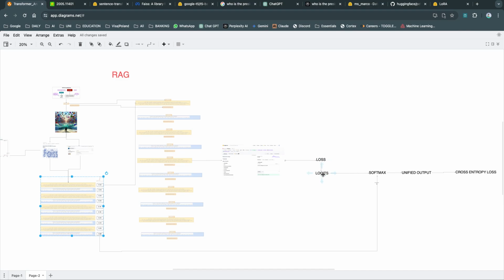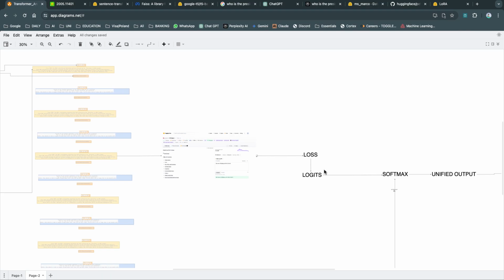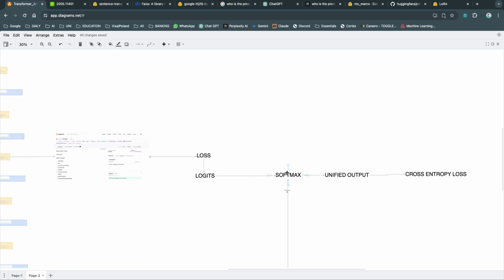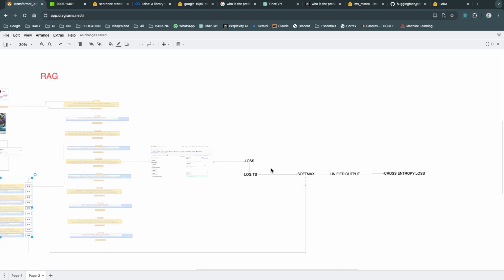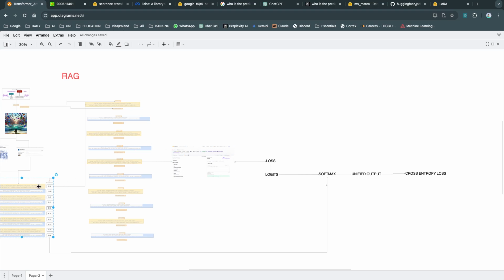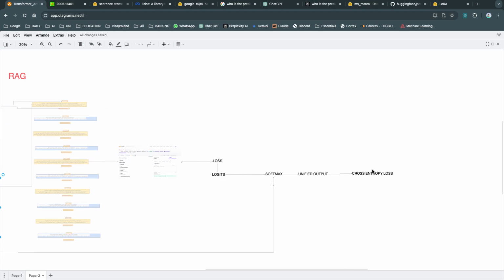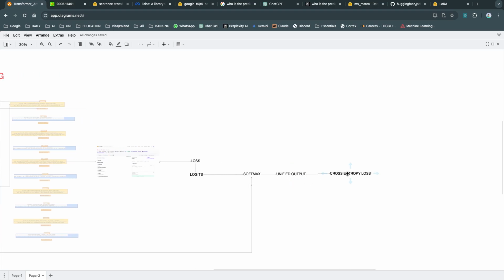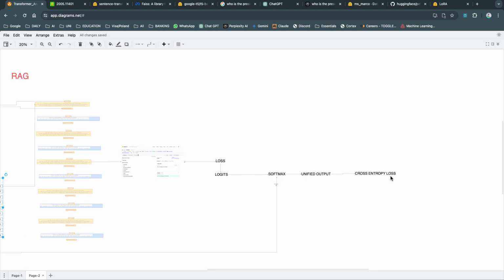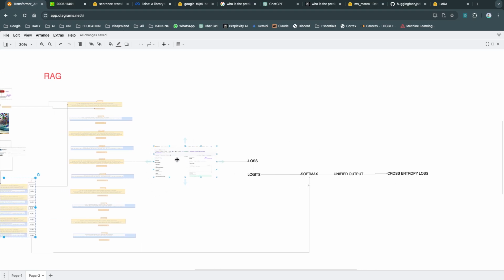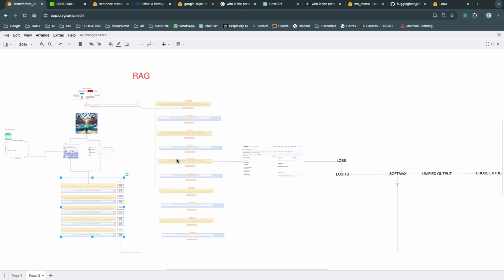I'm only taking the logits at the moment and applying a softmax to them. Once I have the softmax, I multiply it with the actual softmax probability distribution of the top 10 documents, and that gives me a unified output. That goes into my custom cross entropy loss, and I backpropagate all the way to tune these weights to make the model learn. For this query, you need to give this answer, and somehow you need to adjust your parameters accordingly.